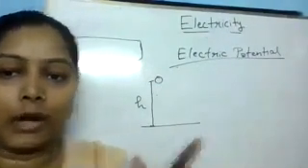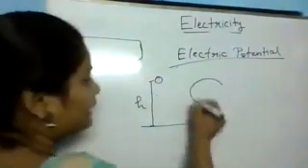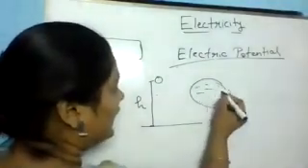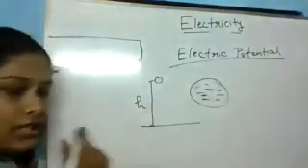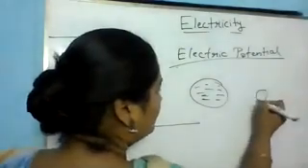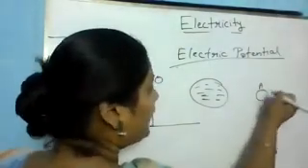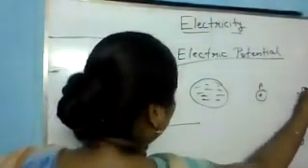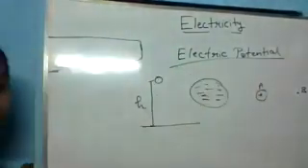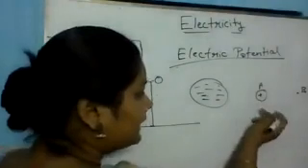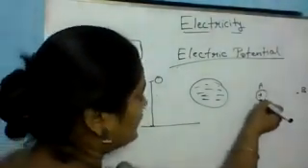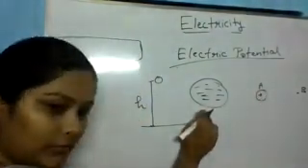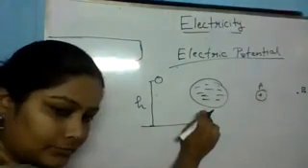So when we talk about charges, here I have a body which is negatively charged and I have a point charge which is positive. And here is a second point B. Generally by nature, this positive charge is attracted by the negative one, right?